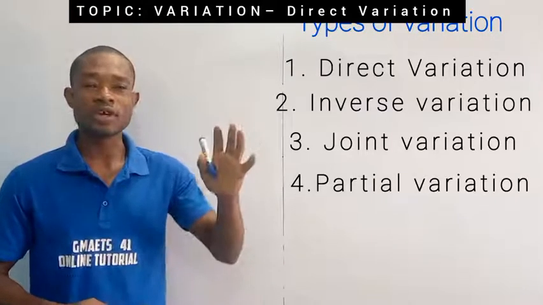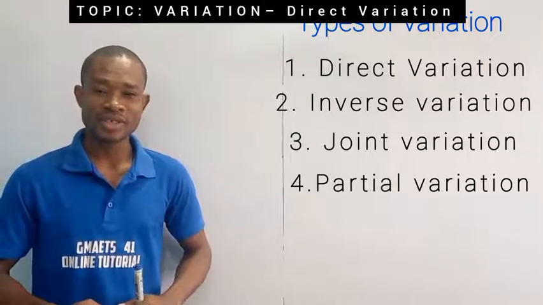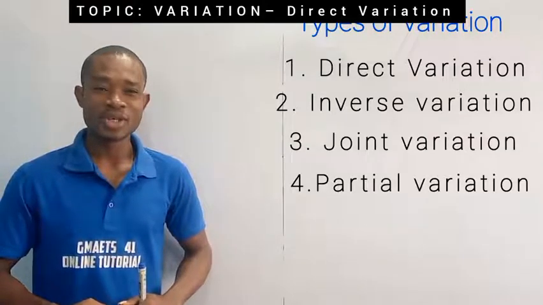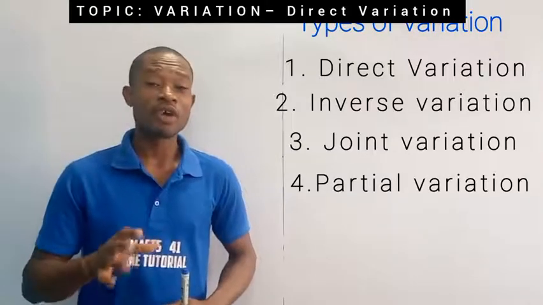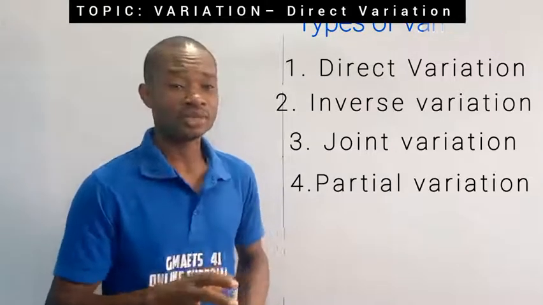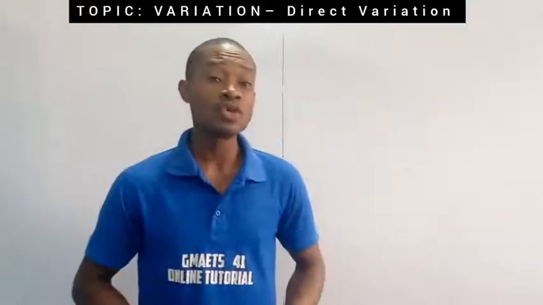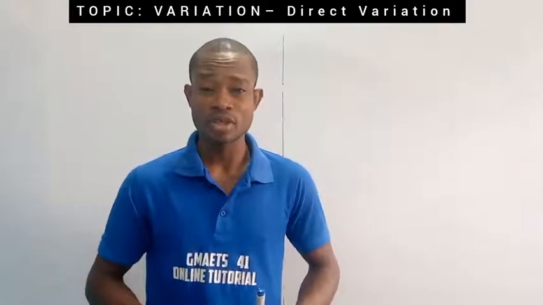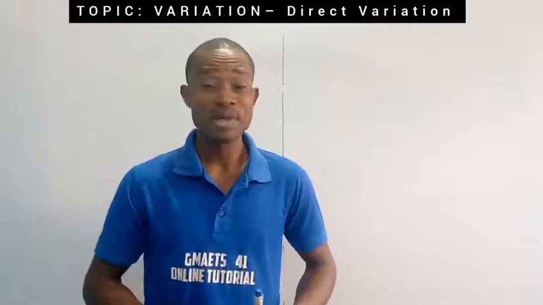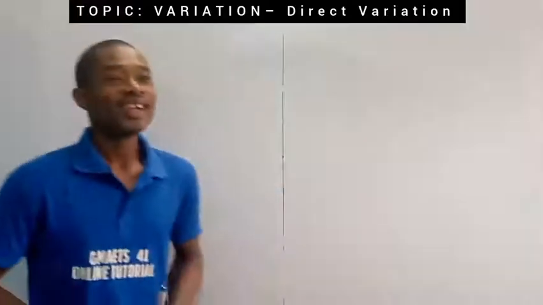These are the 4 types of variation that as a student you need to get yourself used to. This lesson is going to focus on direct variation. So without wasting time, let's move straight to direct variation. But please, don't forget that variation is also known as proportion. Step by step, we are going to treat these 4 types of variation from Jamb 41 here. Make sure you follow up.